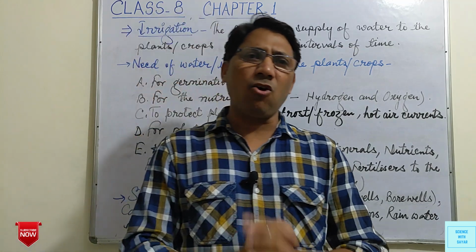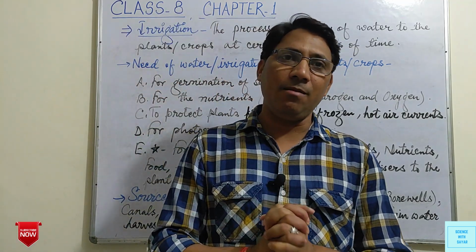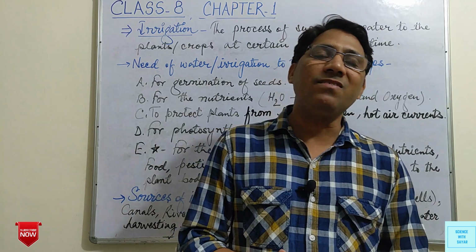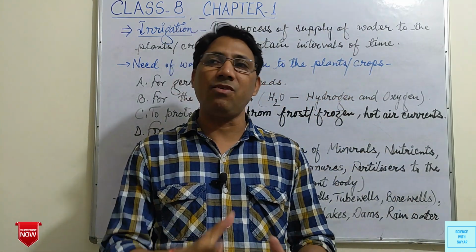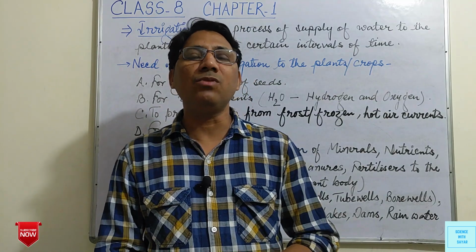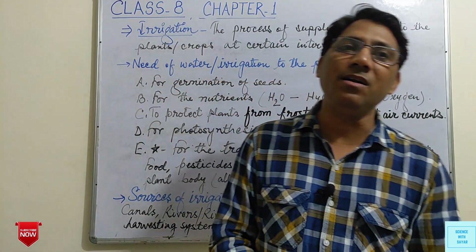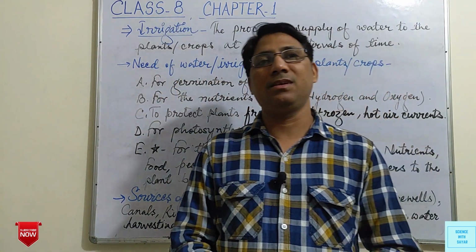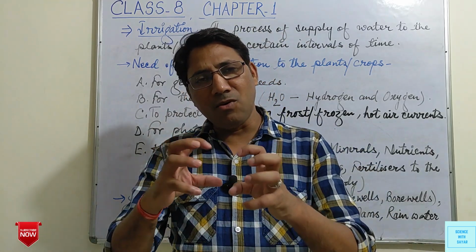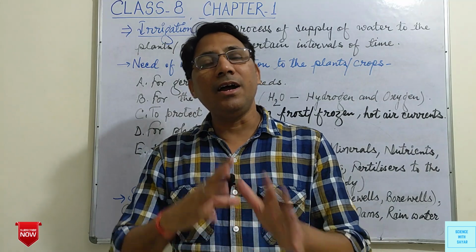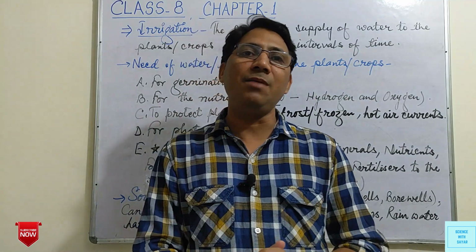In every crop, every field, we supply water after a certain interval of time according to the requirement of water by different types of crops. Different types of crops need different amounts of water and at different intervals of time.